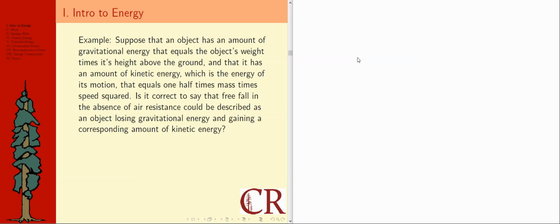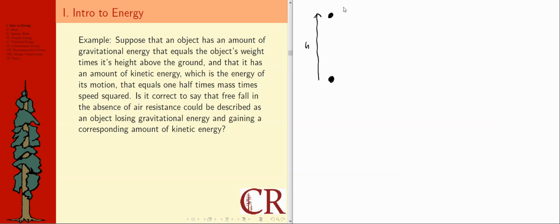So, okay, that's a pretty long-winded question, but I want to put that into a picture. We're thinking about an object in free fall, and I'm going to start that object right here. Let's say it was released from rest, some height above some other spot that I'm just going to say represents the zero for height. Maybe that's where it lands and hits the ground, but I don't want us to get too focused on it hitting something, because that's actually not part of the process that I'm describing right here. We're talking about an object that started at a height, and I'm going to describe this as a height h above some other spot.